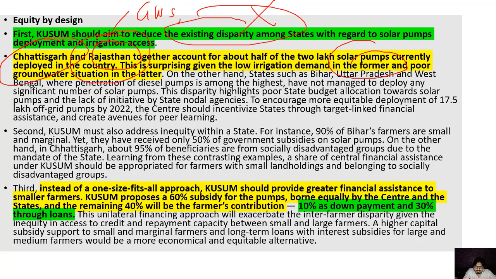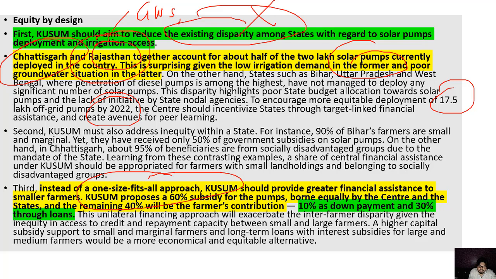Next, they say that 17.5 lakh off-grid pumps by 2022 we will deploy there, and this way they will incentivize these farmers. But you see, again the same problem remains. It's a one-size-fits-all approach. So the farmers who are comparatively richer and who have bigger land holdings are getting a bigger advantage there, and the small and marginal are again left out, and they are getting lesser support there.